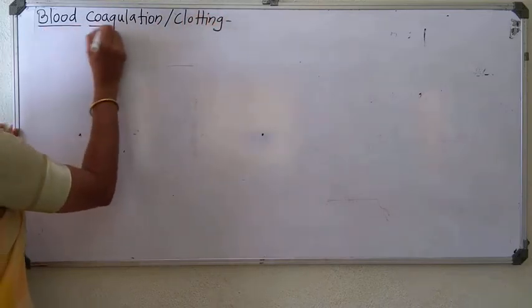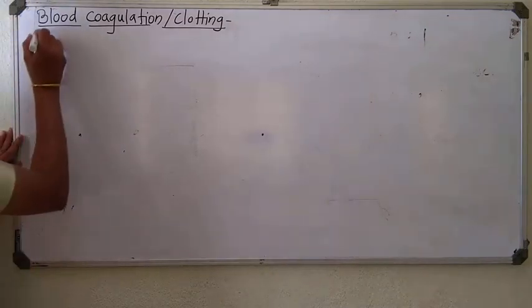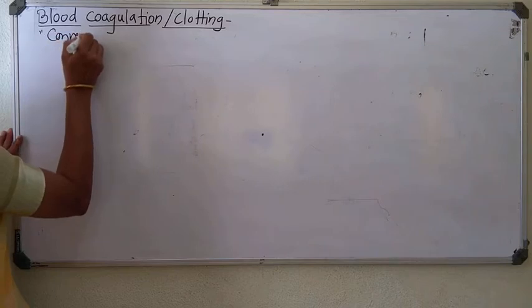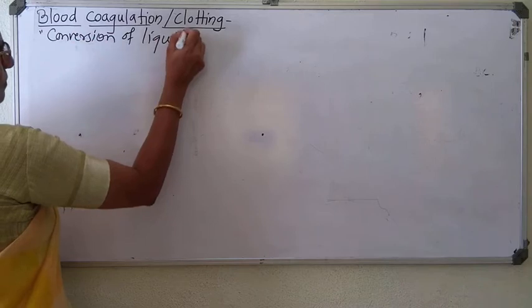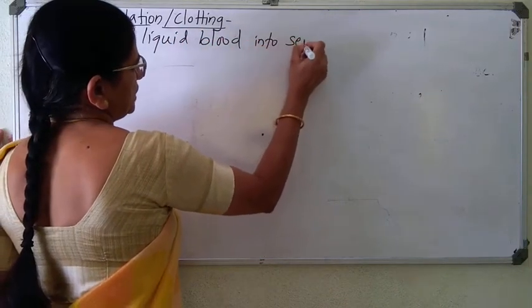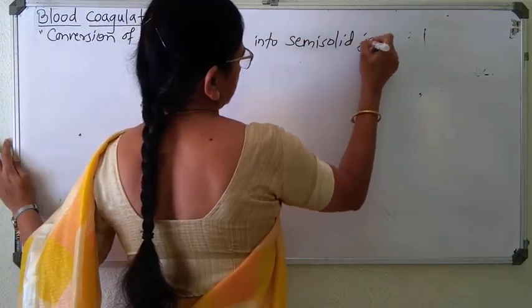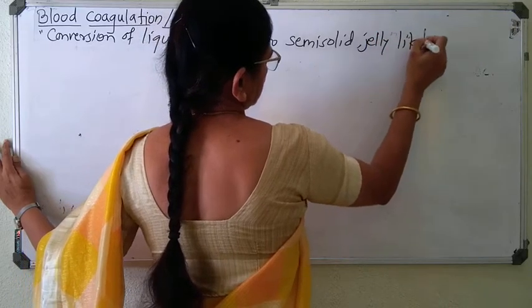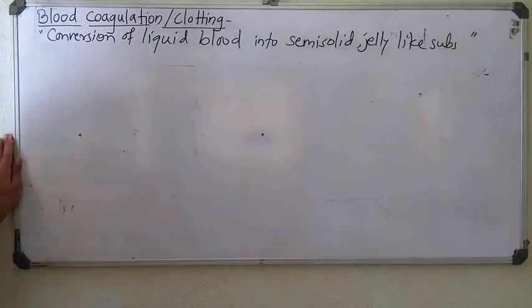Now what is meant by blood coagulation or clotting? The conversion of liquid blood into semi-solid jelly-like substance is known as blood coagulation.